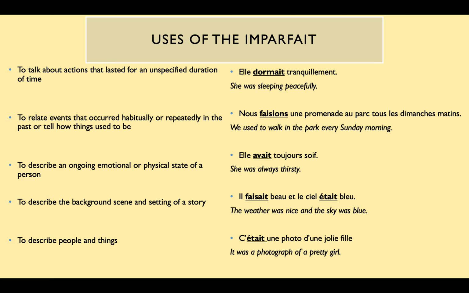The third one is to describe an ongoing emotional or physical state of a person. For example, elle avait toujours soif. She was always thirsty, an ongoing physical state of a person.